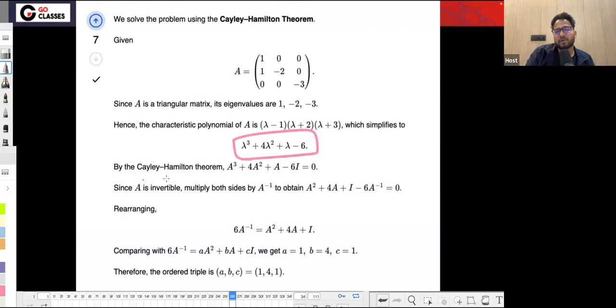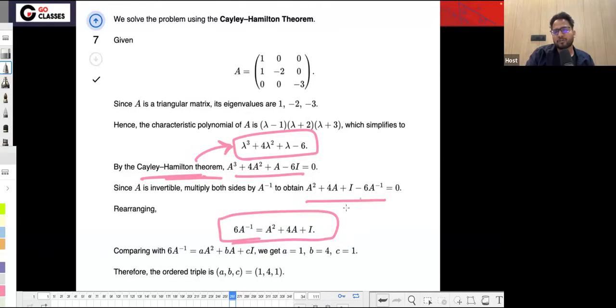Now, according to the Cayley-Hamilton theorem, every matrix satisfies its own characteristic equation. This is a very important theorem. So you can write it like this, and then multiply by A inverse. This is a very standard technique, and you might have solved these kinds of questions before. The characteristic equation is the equation using which we find the lambdas, or the eigenvalues. Then if you compare with your A, B, C, you will get the answer.